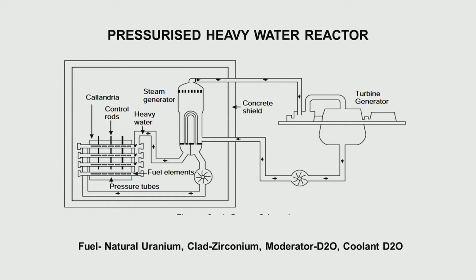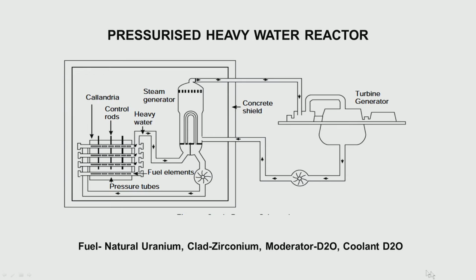Then this pressurized heavy water reactor, this is the mainstay of India's power program. We have nearly 22 such reactors, most of them producing about 200 to 220 megawatt electrical each, and some of them are now producing 500 megawatt electrical, and we are building heavy water reactors which can produce 700 megawatt electrical.